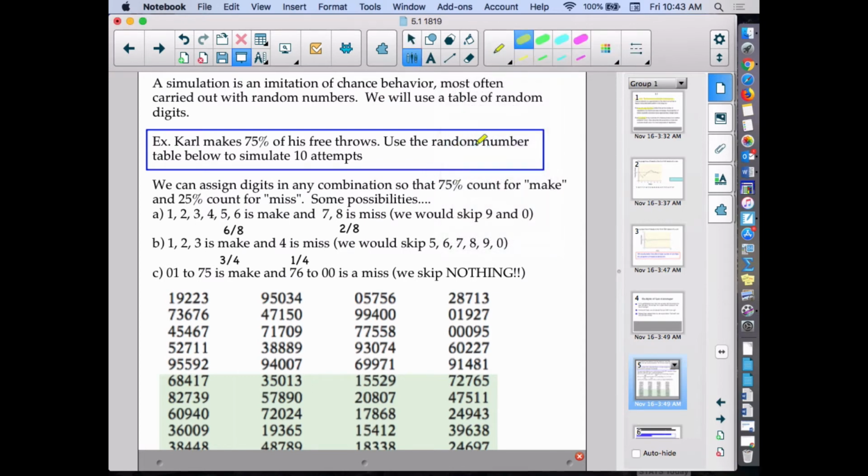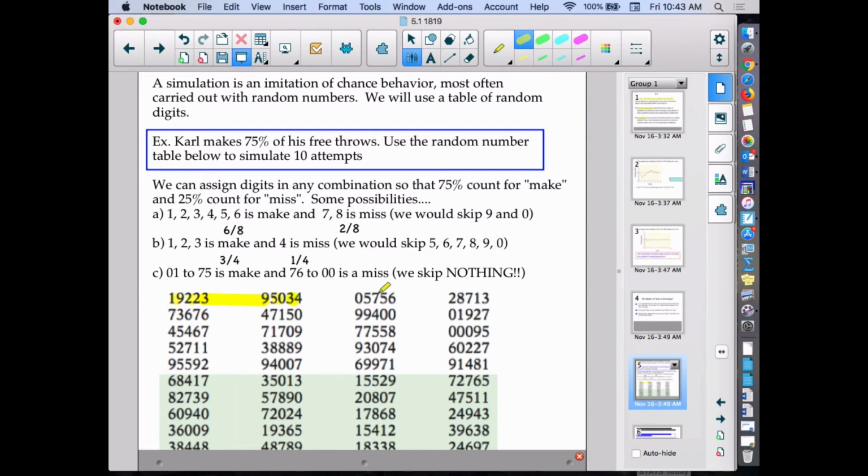And so we're just going to keep going. So like if I want to do 10 free throws, I just need to look at 10 pairs of numbers. Okay, and let's say we're going to use this last combination here. Anything that's 01 to 75 counts as a make. So my first 2 digits are a 19, that's one make. My next 2 digits are 22, that is still between 01 and 75, so that is a make. Then I have 39, that's 3 makes. I've got 50, that's 4 makes, so we're on a hot streak, quote unquote hot streak.